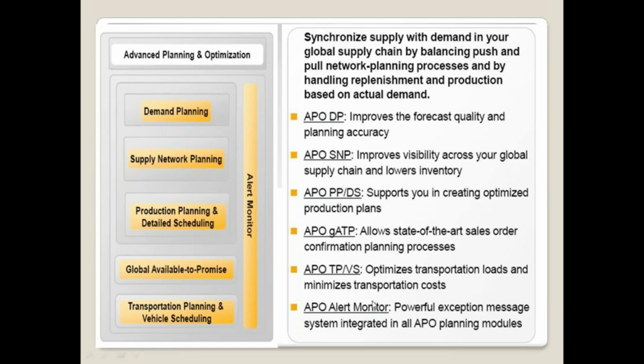LiveCache is not a module exactly. It is like an add-on or value-added service for all these modules. So technically APO has 5 modules: DP, SNP, PPDS, GATP, TPVS. I will come back to this again. We will discuss which modules we need to learn, what the prerequisites are, what the job opportunities are, and what the future of these modules is. All these things we will come back to and discuss.